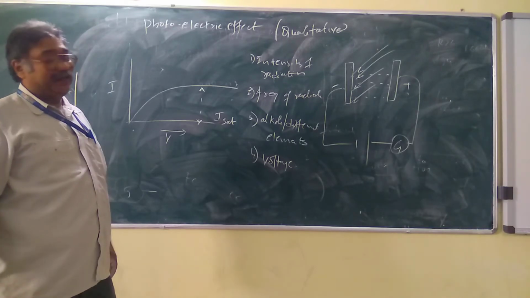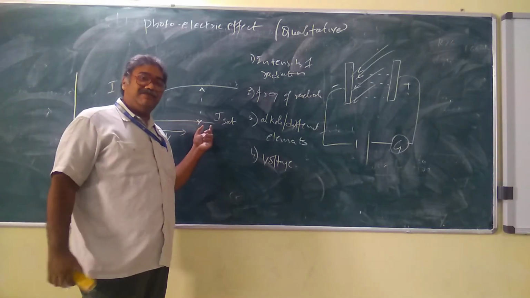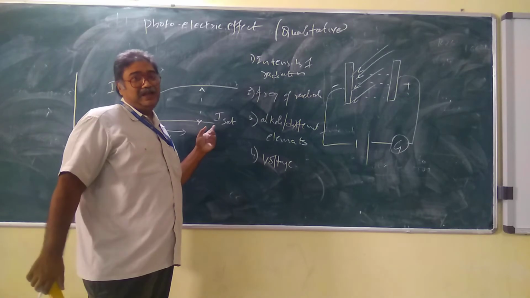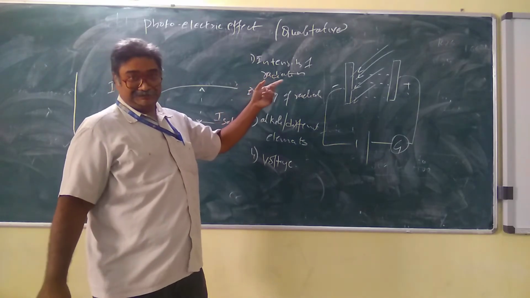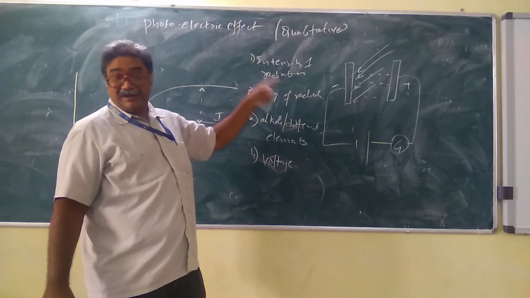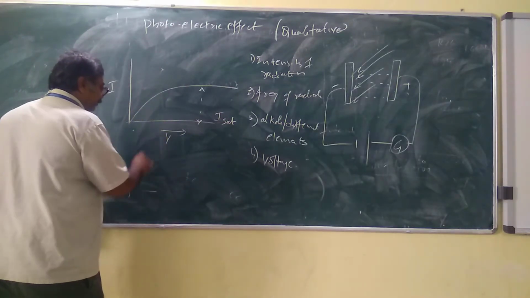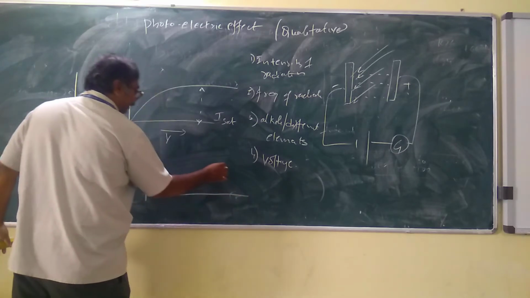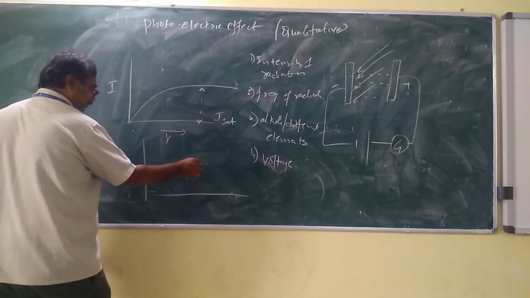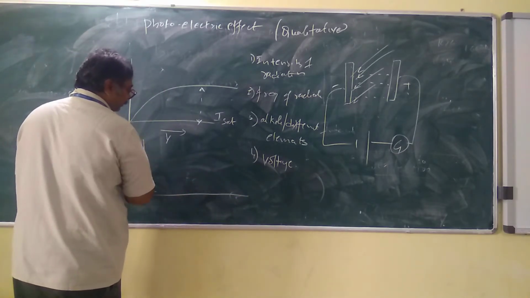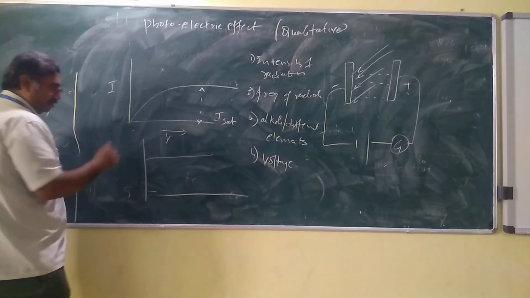Now, because it is the I sat, we try to decrease the voltage. Still the radiation is coming and falling on this. Now let us try to decrease the voltage. When you decrease the voltage, what is happening? Let us see here. So this is the saturation point. What is happening at the saturation point? The voltage keeps coming down.